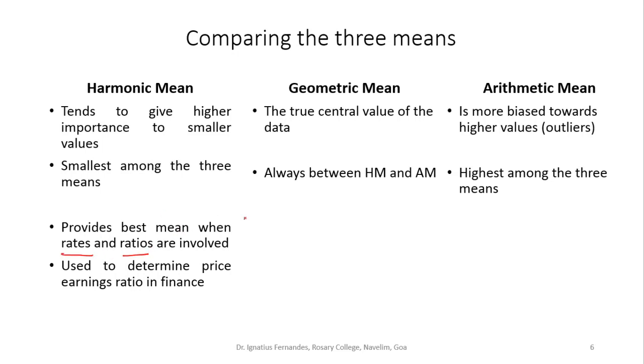When rates and ratios are involved, this is when we recommend using harmonic mean. In practice, it is usually used to determine the price earning ratios in finance. Those who are in the commerce field will usually use this in determining the price earning ratios.